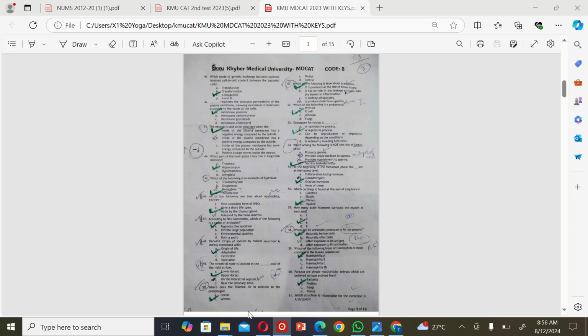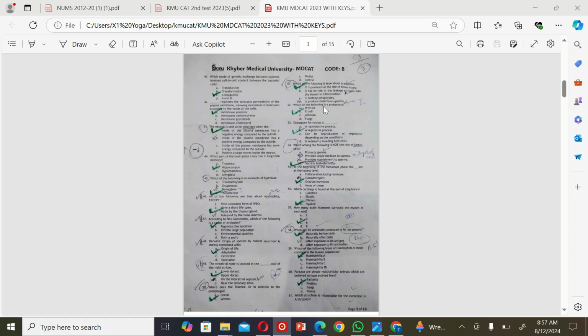Ventral. The next MCQ is: which of the following is true about bradykinin? A. It is produced at the site of the tissue injury. B. It has no role in the leakage of fluid into the tissue in inflammation. C. It destroys phagocytes. D. It produces interferon gamma. So the correct option is A.